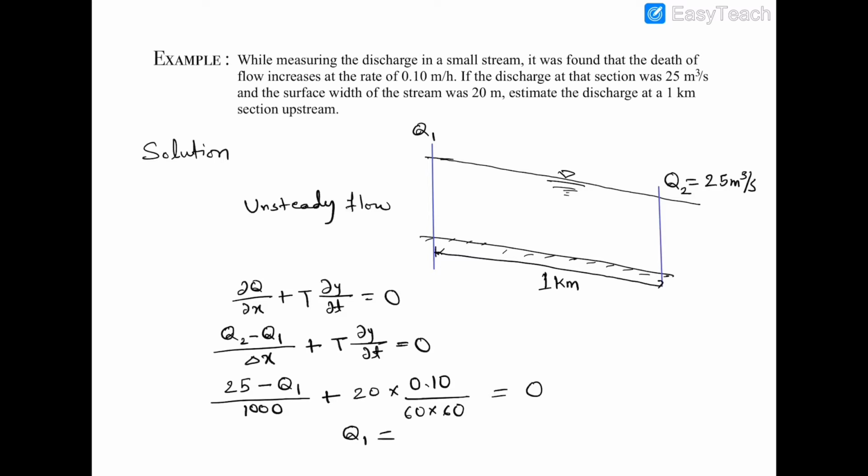Q1 will be 25.556 meter cube per second. Okay, see here, Q1 is greater than Q2. Why? Because depth of flow is increasing, and it is possible only when Q1 is greater than Q2. Okay, incoming discharge is greater than outgoing discharge, then only it is possible to increase the depth of flow.